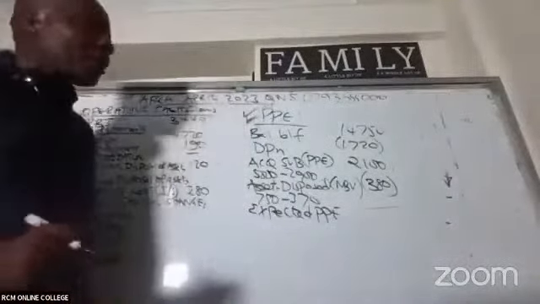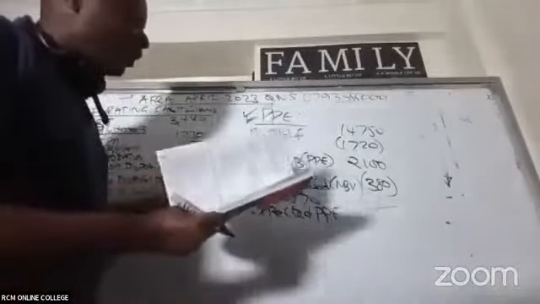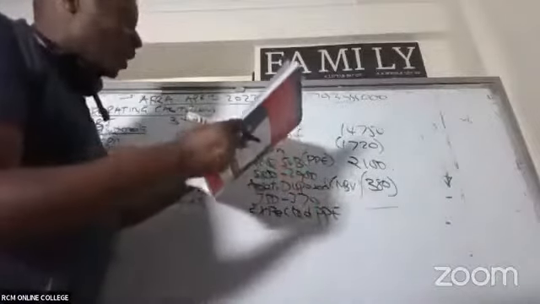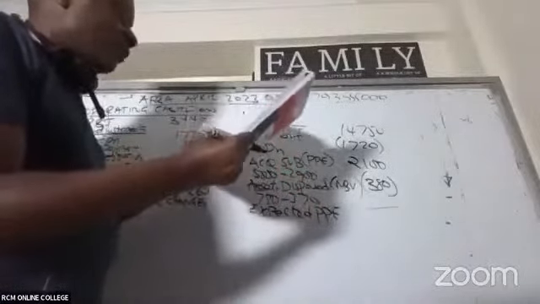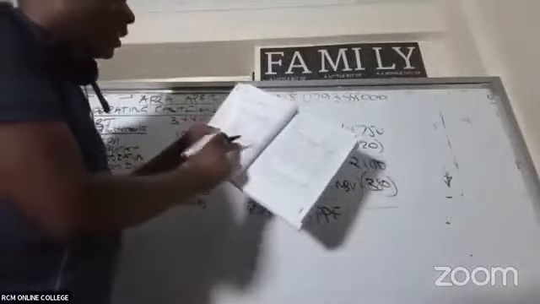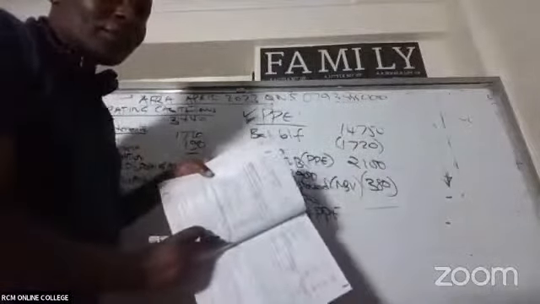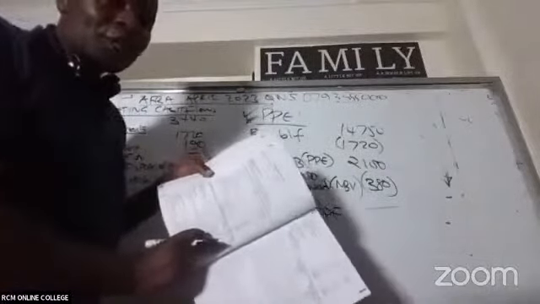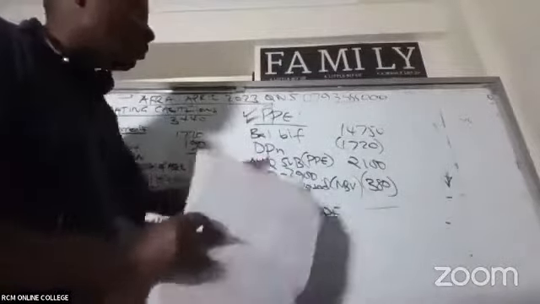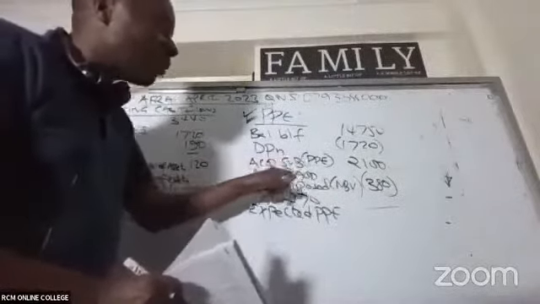Alango is asking why not dispose at cost. It's because of the PPE value that we have. Alango, this financial accounting one, we shall overcome. The PPE value that we have in the balance sheet, is that figure at net book value or at cost? It's net book value. So everything should be net book value. Even this disposal, net book value. Even this acquired subsidiary PPE has to be net book value.